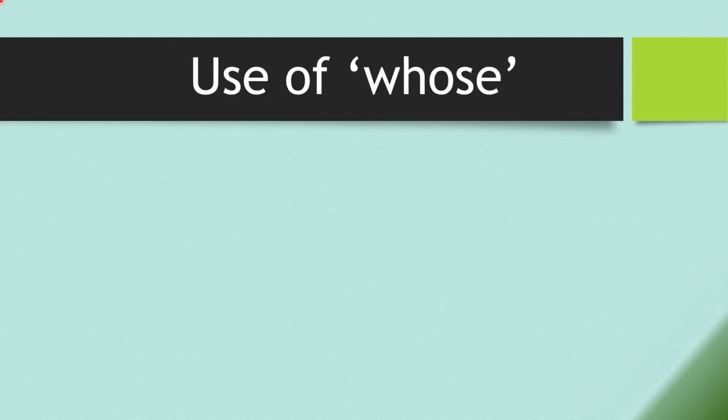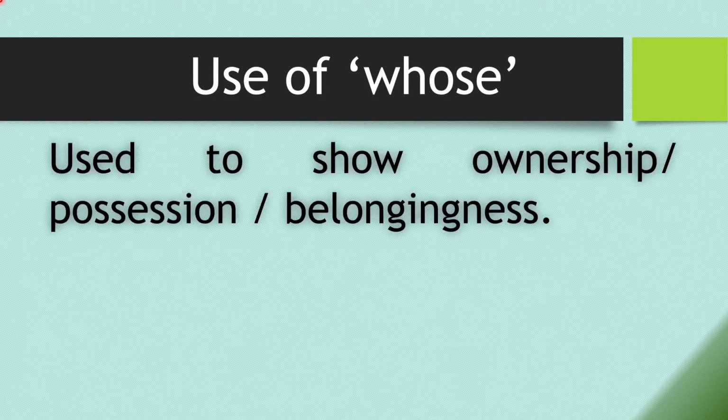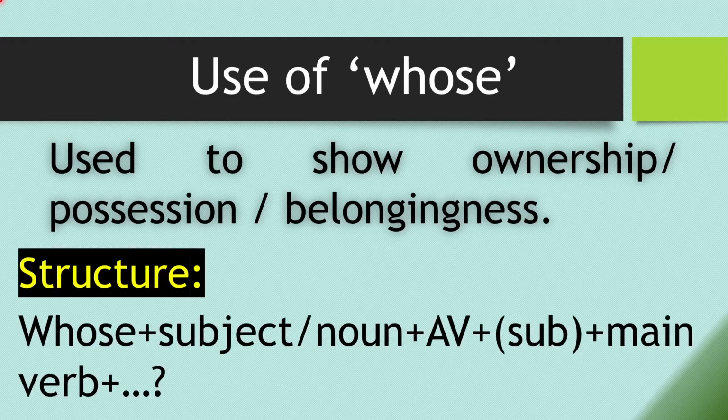Now, let's talk about the use of whose. Whose is used to show ownership or possession or belongingness. When something belongs to someone, we use whose to make the question. Now, let me show you the structure. At first, whose will come, then subject or the noun, then the auxiliary verb comes. But sometimes you will find that subject may come after auxiliary. Then the main verb will come. If there is any other part that will come, then the question mark.